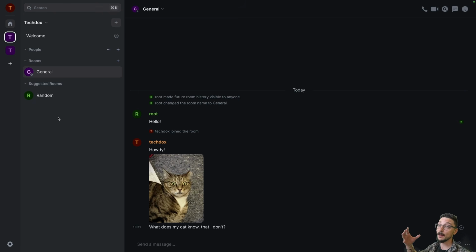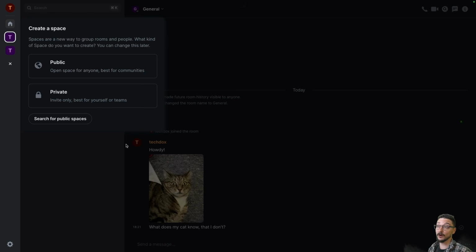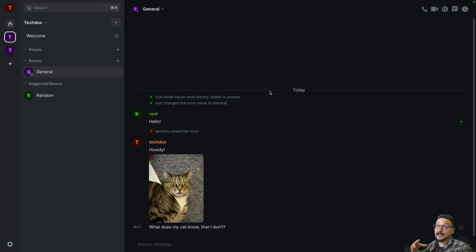Otherwise, if they had my Matrix domain name, which I'll showcase in a second with a separate user, they can actually just come in and actually just create their own spaces. So I can't even access these spaces. They're just using my network to be able to continue to do what they want to do.